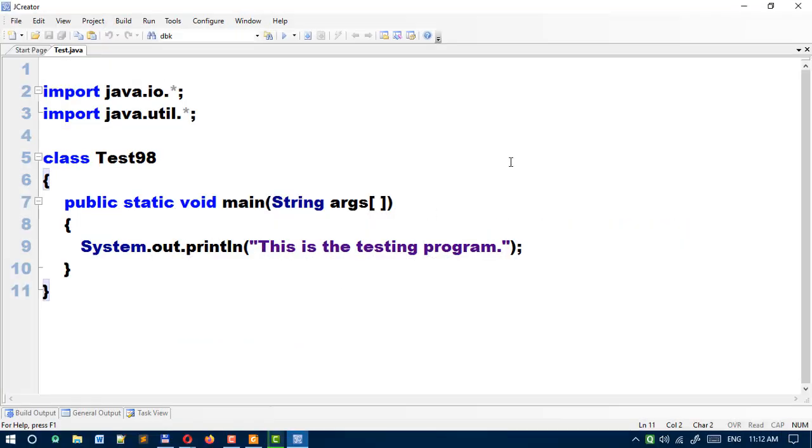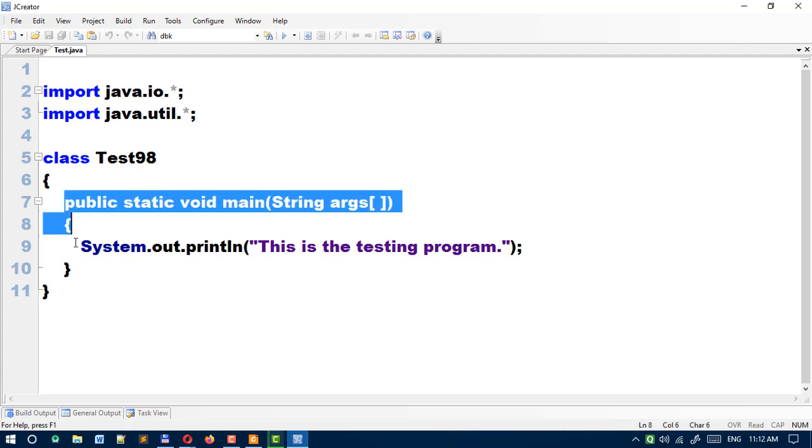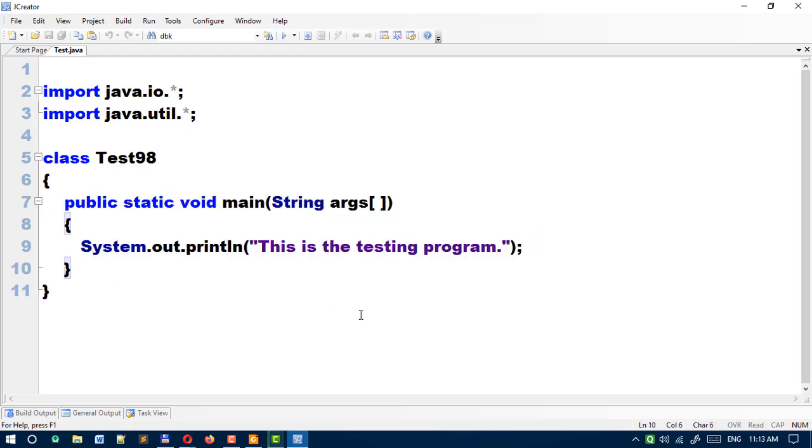So you can see in front of your screen that is a simple Java program. Import java.io, import java.util is given here, class test 98 is here, and all the Java coding you can see. Here you must identify the keywords, where we are using them.